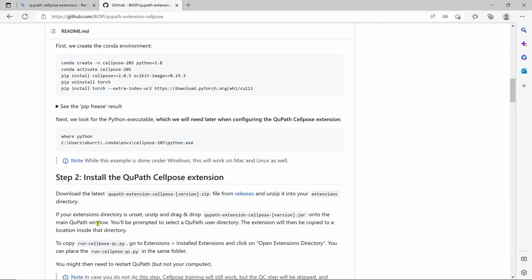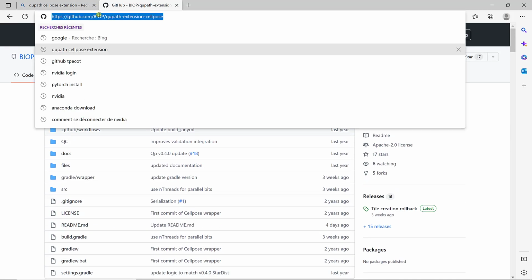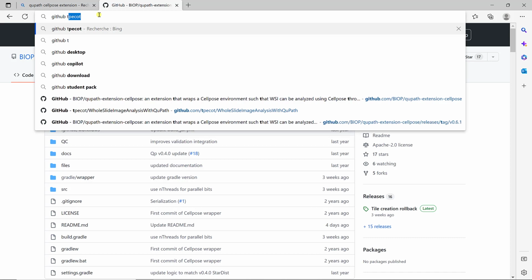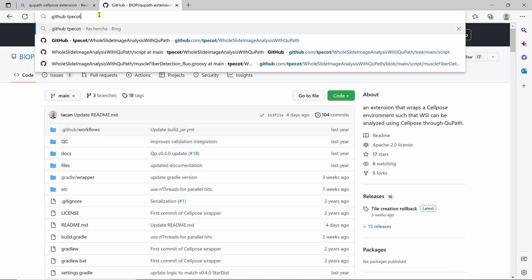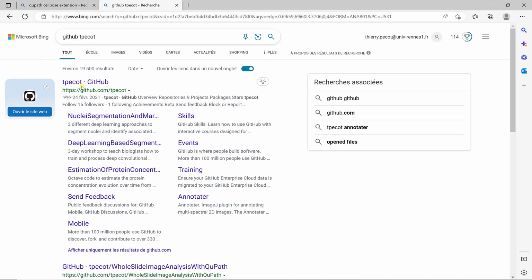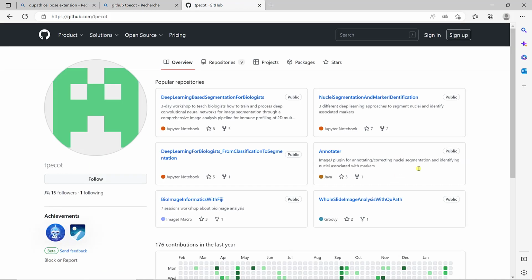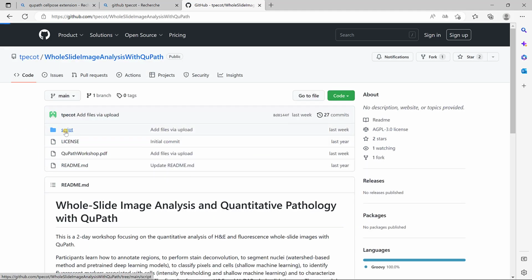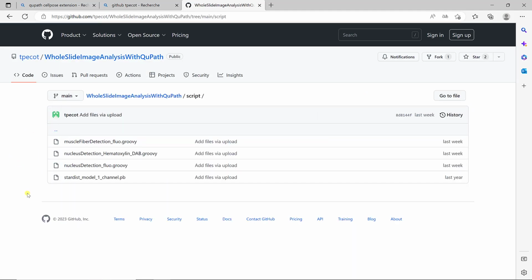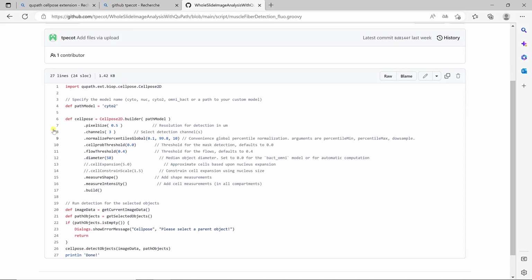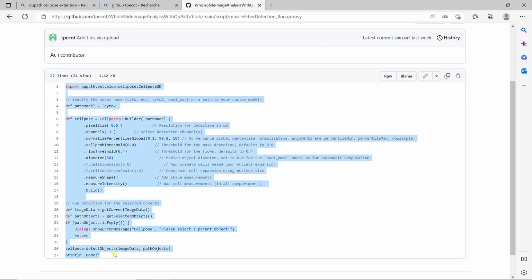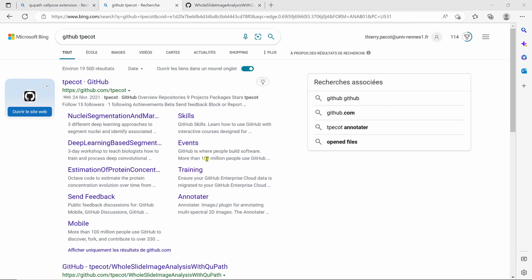When you go down, you can also go to my GitHub page, tpcat GitHub, where there's one about the training I give about QuPath. If you go there, you have scripts, and in the scripts you have something called muscle fiber detection fluo. You can copy and paste it in a script editor.